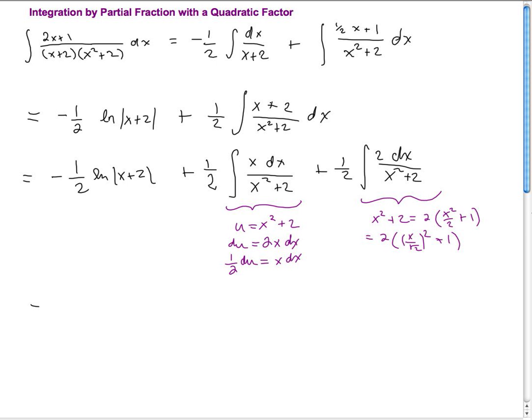So this is now equal to, well, it's negative 1 over 2 ln of x plus 2, plus 1/4, right? Because 1/2 times 1/2 of du over u, plus, I'm going to pull that 1/2 out, so I'm going to get a 1/4 here. Oh, but the 2 cancels. Let me erase that 1/4.